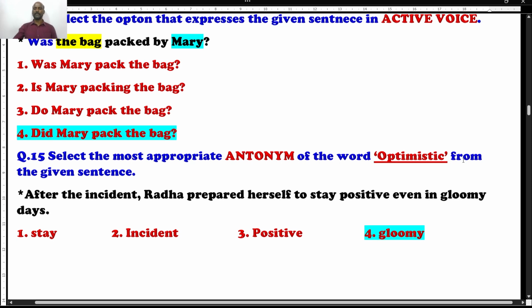So the opposite word for optimistic is, let's see the options. Stay, no, entirely different, doesn't collocate. Incident, no. Positive, optimistic is nothing but being positive. It is a synonym. But the question asked is, what is the opposite of optimistic? That is gloomy. It is the right answer.